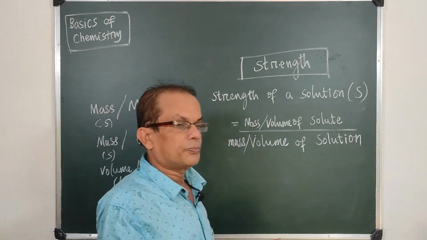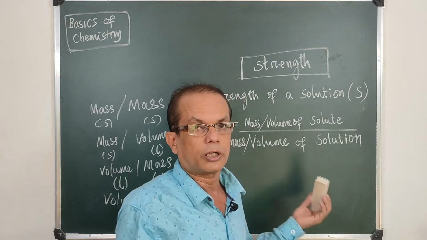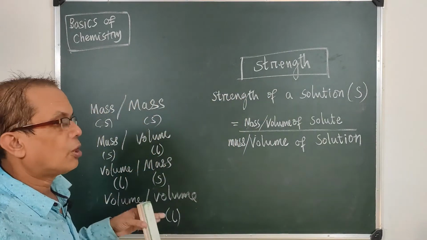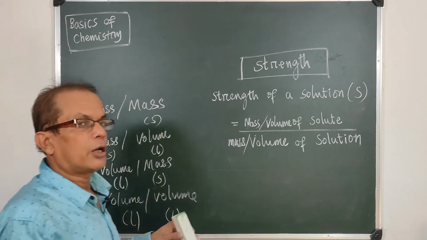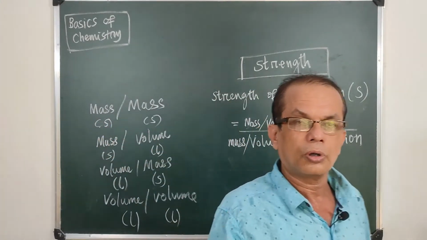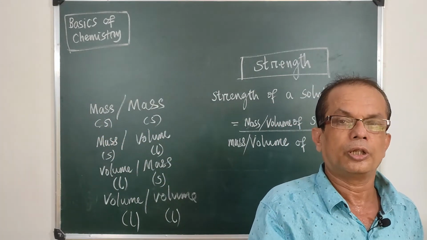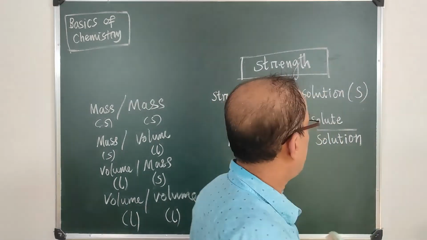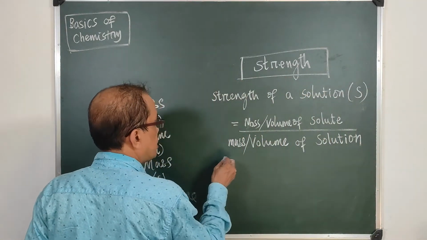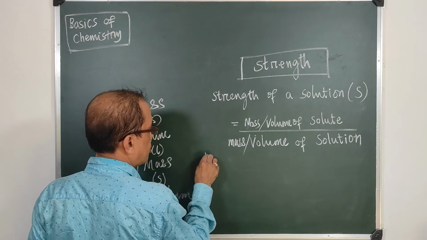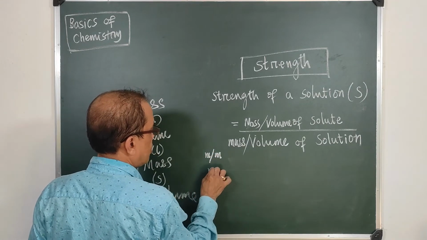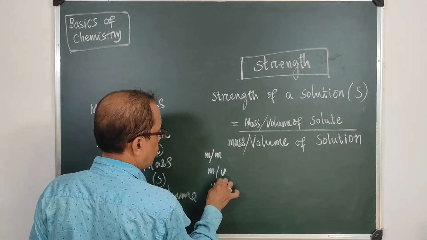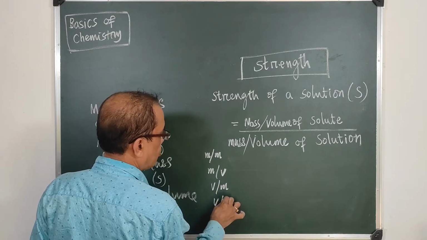If you are putting salt into water, that is mass in volume. If the dog urinates on the salt bag, it is volume in mass. And if there is a frog in the pool and the frog urinates, then that is a liquid in liquid type. So this can be in 4 different forms, which we write generally as mass upon mass, mass upon volume, volume upon mass, or volume upon volume.